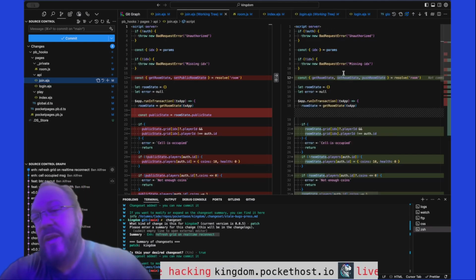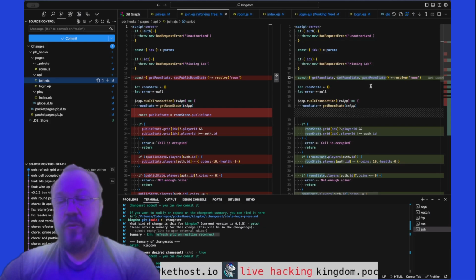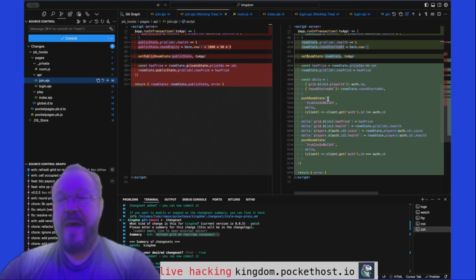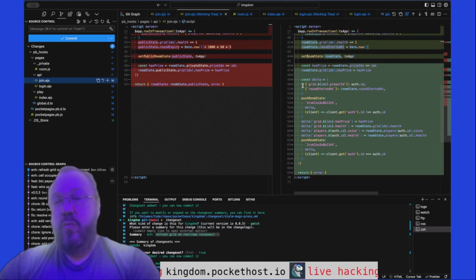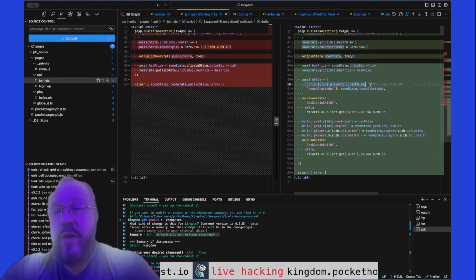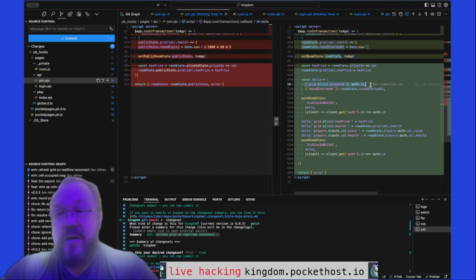The join code has been significantly updated. We're using get, set, and push room state. So again, all the public state stuff went away, but here's where the new magic happens. This is where the delta happens. We begin the delta by simply saying that a player joined a cell. That's all most of the players need to know, is that a player joined the cell.